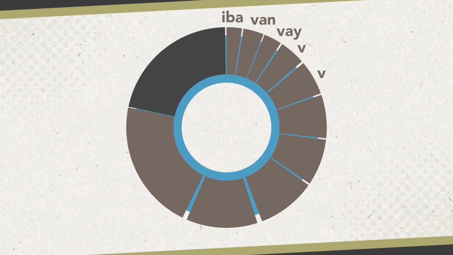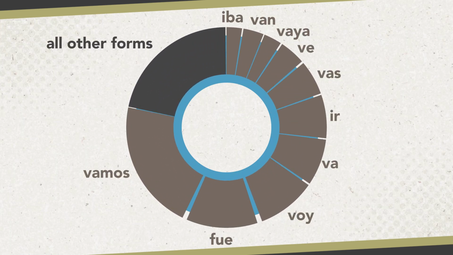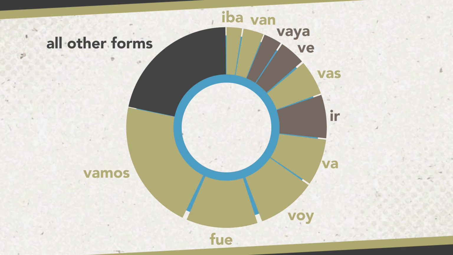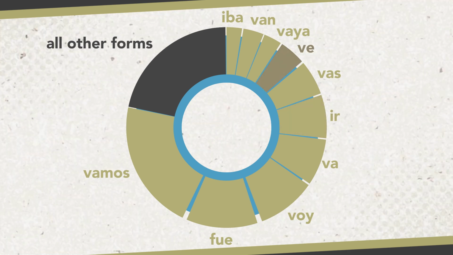Before we dive in, let's just start with a list of the top 10 forms of Ir. These words come from a frequency analysis of Spanish spoken by native Spanish speakers. According to this analysis, although native Spanish speakers do use all 50 forms of Ir, these top 10 most used forms account for almost 80% of all real-life uses of the verb. These top 10 forms include 5 present tense forms, 2 past tense forms, 1 subjunctive form, the infinitive, and the imperative. Let's dive in and practice using all of these.